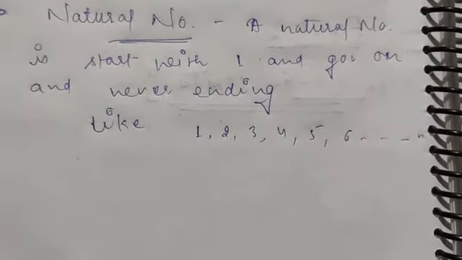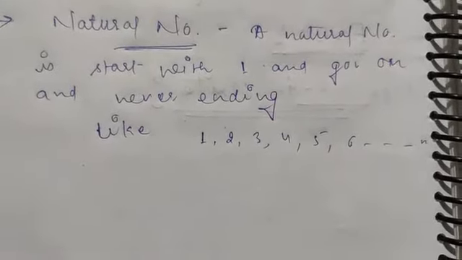A natural number starts with 1 and is never ending. So that is the definition of a natural number.